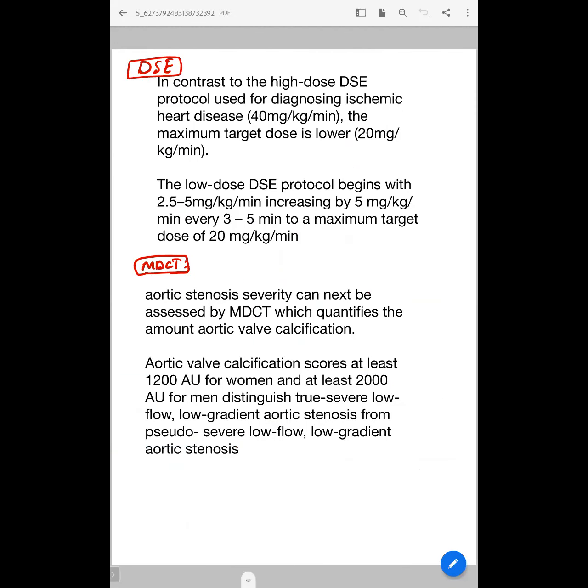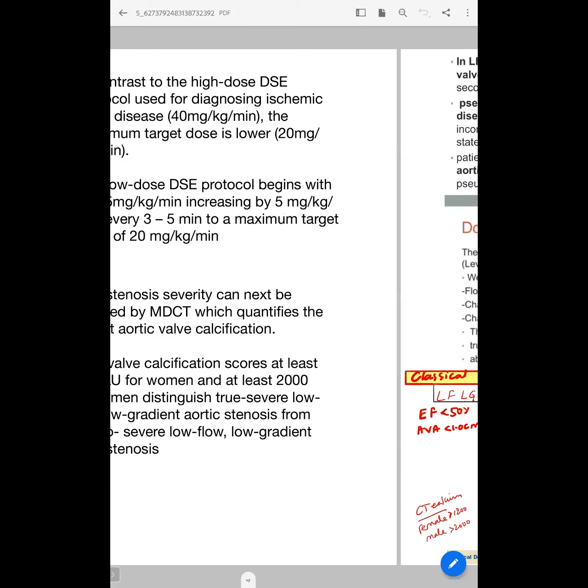Coming to DSE and MDCT, we have already discussed DSE. We should do only the low dose DSE protocol, that is 2.5 to 5 mics per kg per minute. It's not mg, it's mics per kg per minute. Then we should gradually increase. And MDCT also we should calculate. That criteria we have already discussed: 1200 for women and 2000 for men.